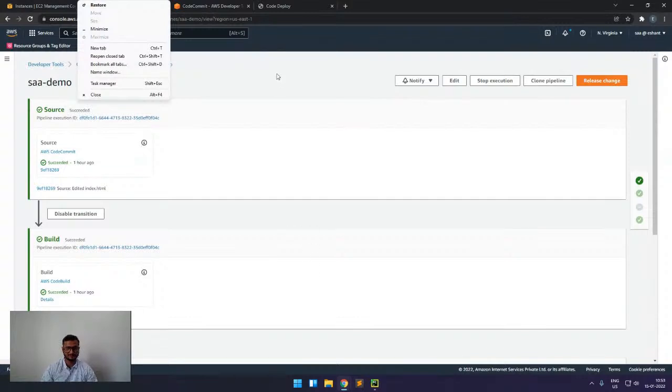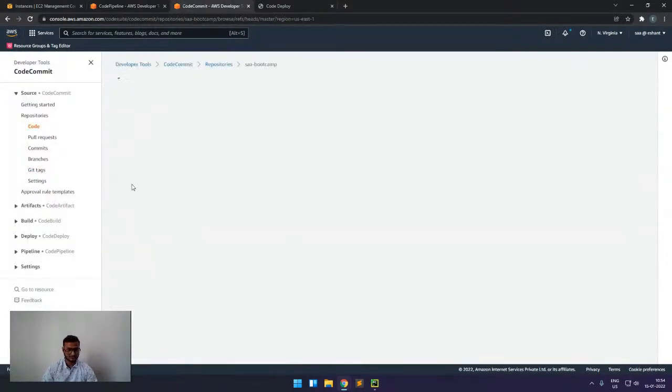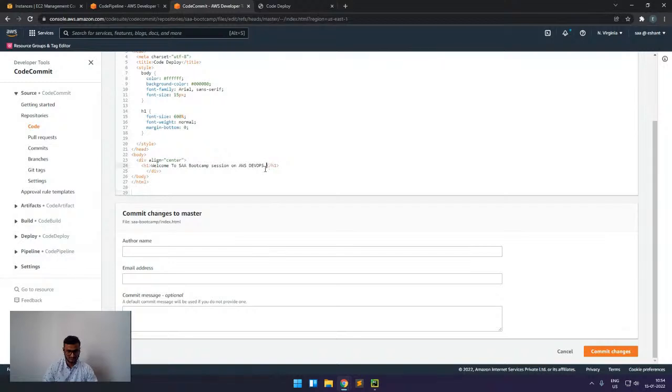For this demo, we will make some change to this code, to this index.html. For example, for AWS DevOps, we should write 8 like this. And here you can see that we have the transparency part that we discussed. We will write who the author is here.